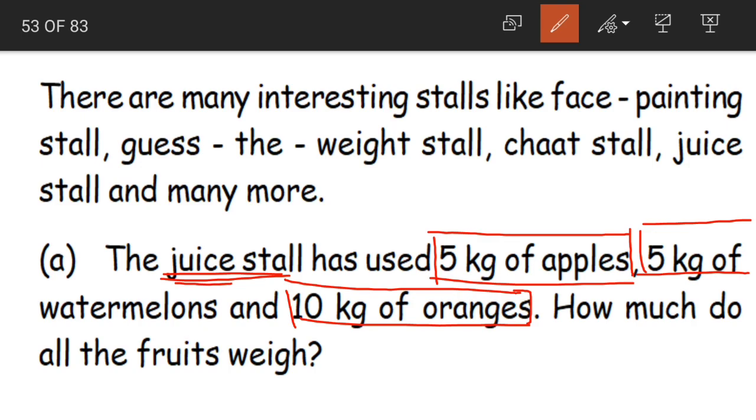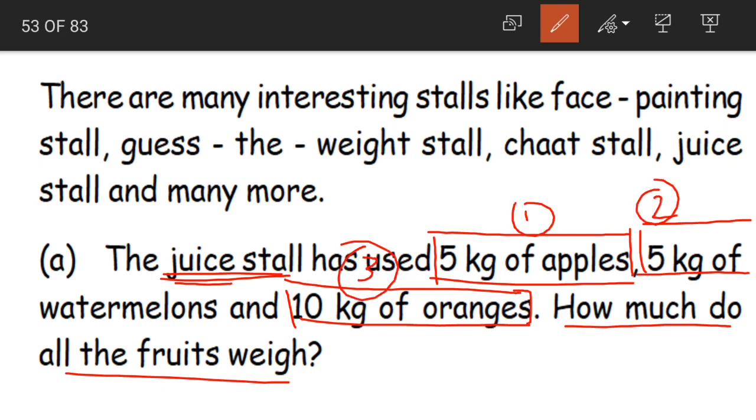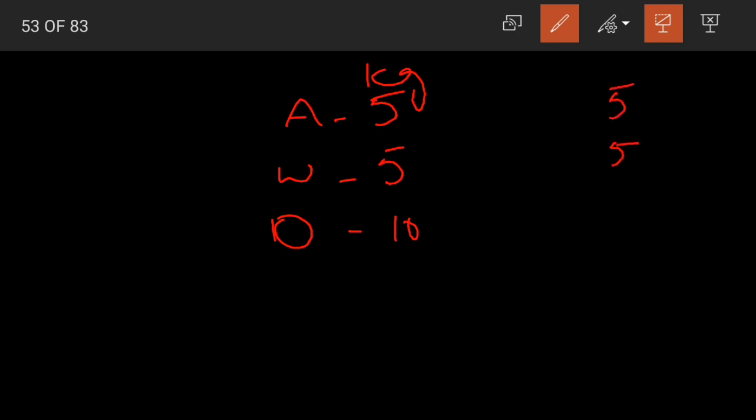Now we have to find out how much do all the fruits weigh. All means the 3 fruits, 1, 2, 3. We have to find out the total weight of all these fruits. So whenever we are finding the total weight, which operation do we use, children? We use addition. Yes, 5 kgs of apples plus 5 kgs of watermelons plus 10 kgs of oranges. These are the weights. So let us add 5 plus 5 plus 10.